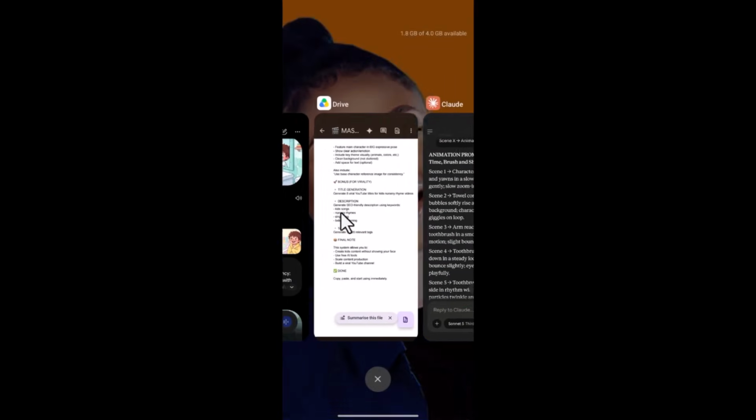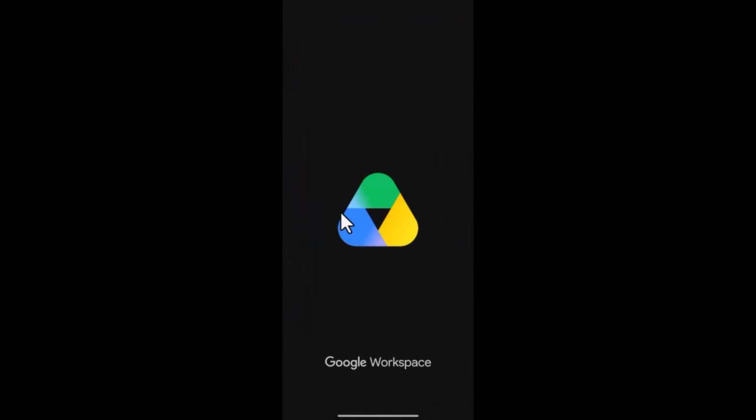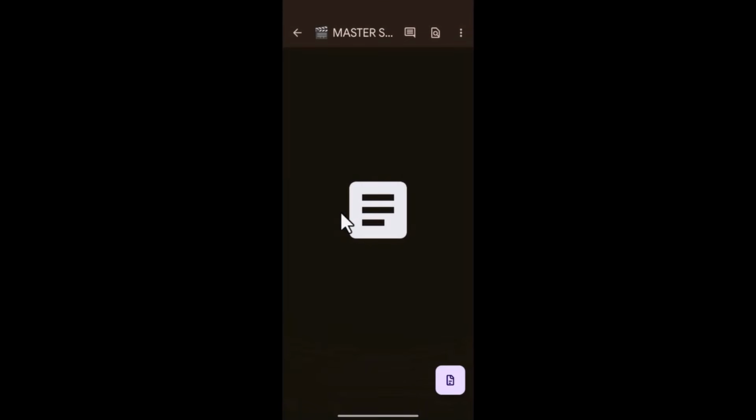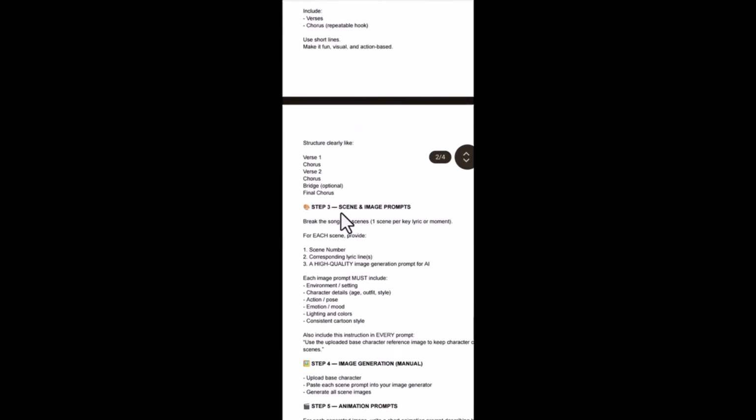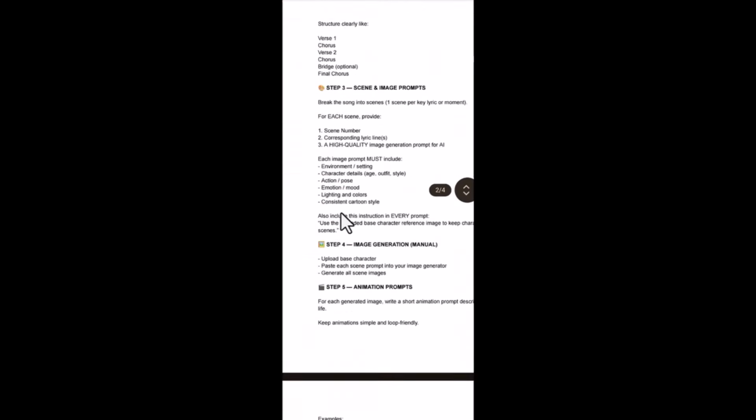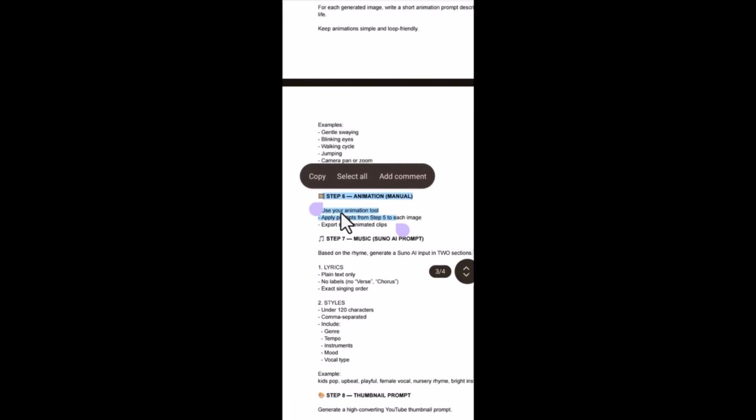Our master prompt says after you've generated your animation prompt, the next thing is for you to do what? To animate your images. So you've generated your images and you've generated your animation prompt. Now the next thing is for us to animate them. Look at it here. The next thing, step 6, which is what? Animation, and we are going to do it manually. So you are going to apply your animation prompt from step 5 to each image. This is what you are going to do.